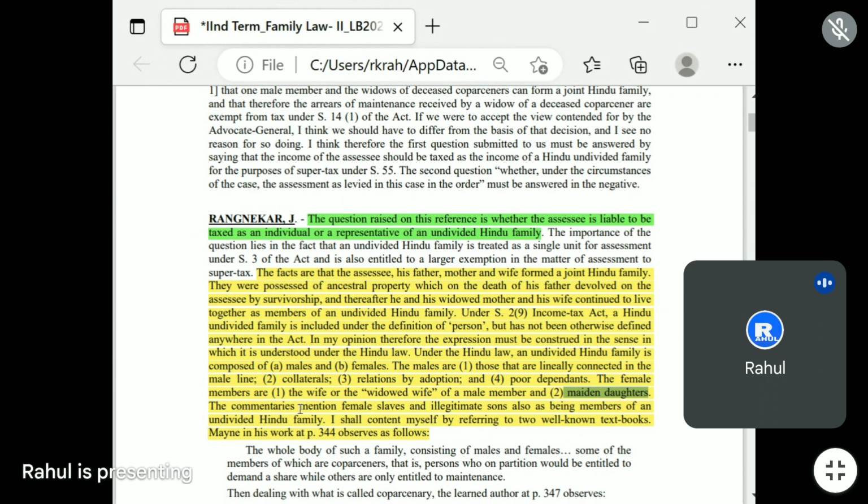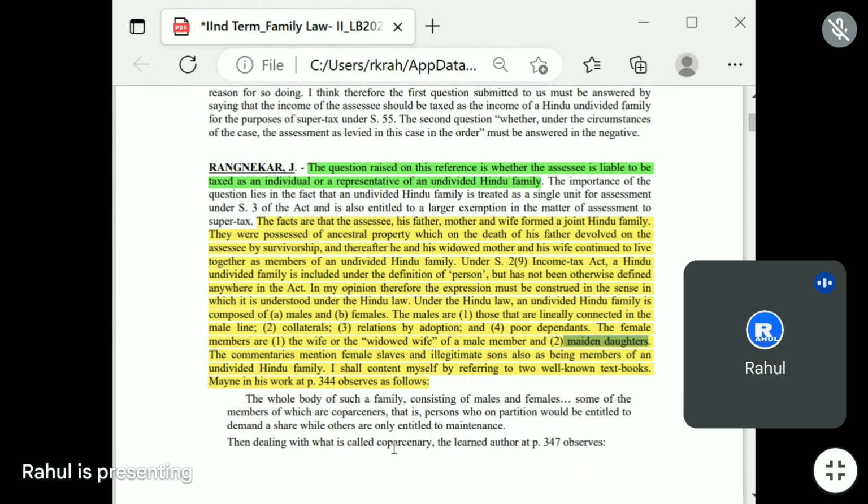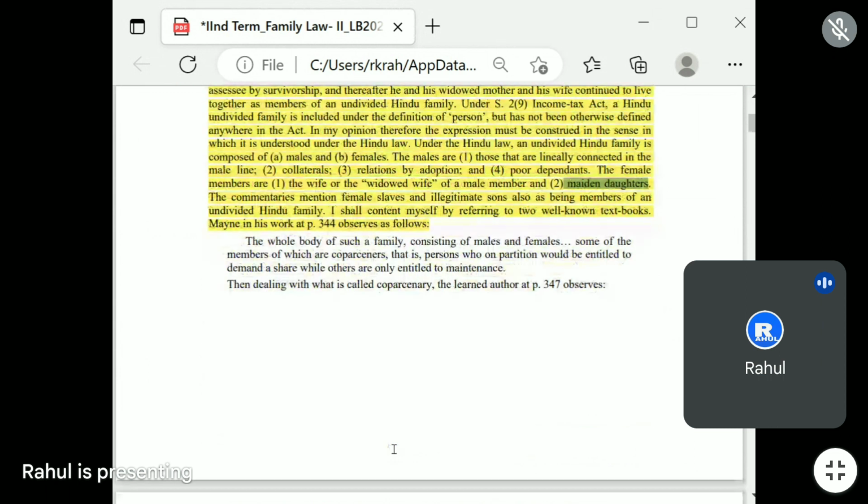So I shall content myself by referring to two well-known textbooks. Mayne, in his book at page number 344, observed as follows: the whole body of such a family consisting of males and females, some of the male members of which are co-partners, that is, persons who on partition would be entitled to demand a share, while others are only entitled to maintenance. The meaning of co-partner is given here.